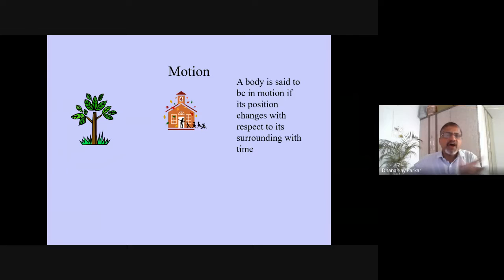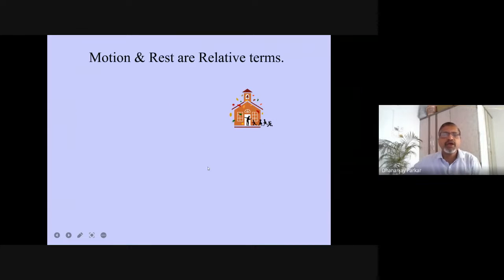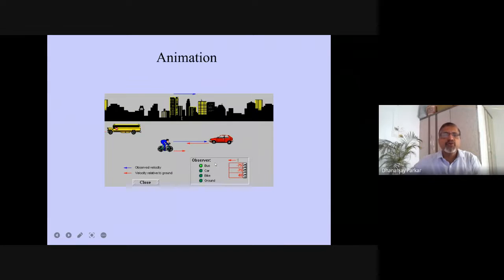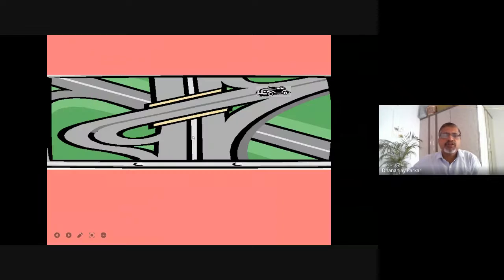Okay, so these are the relative terms which we studied long back in 9th class. I explained these things already. So yeah, relative motion and all that. With respect to animation also we can see all those things.